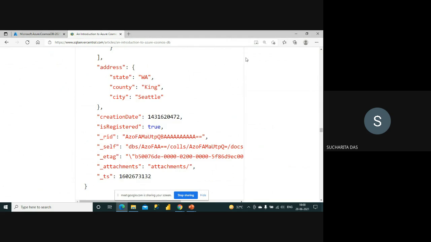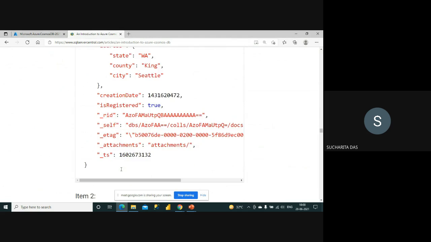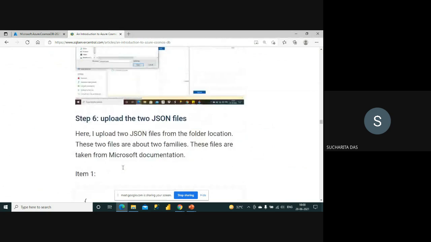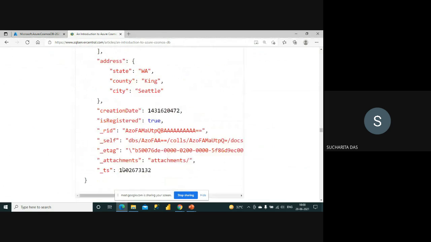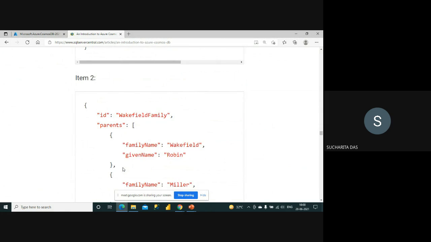So address always has multiple components. Then I have these other values, so you can understand what this item is about. This item is about a family. Now if you just see item 2, it is again a family detail, but it's about another family.